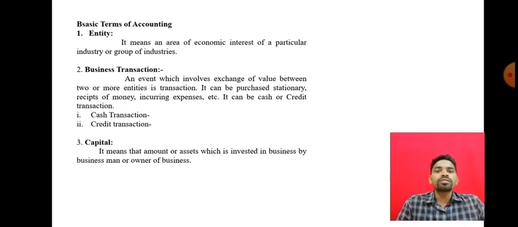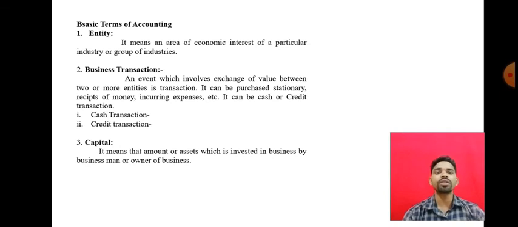Next, business transaction. A business transaction is an event which involves exchange of value between two or more entities. It can be purchase of stationery, receipt of money, incurring expenses, etc. It can be cash or credit transactions.